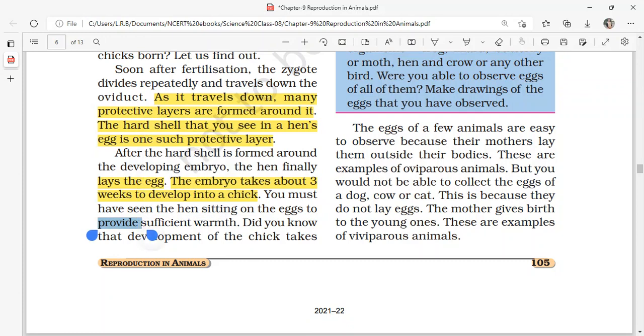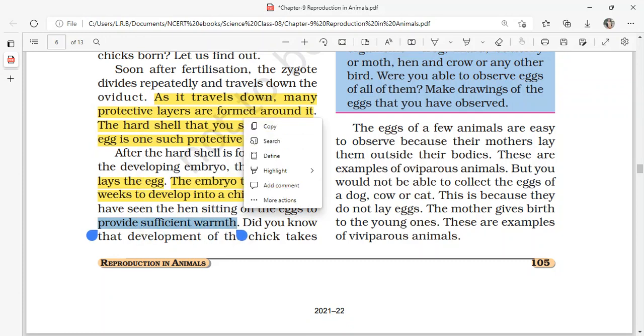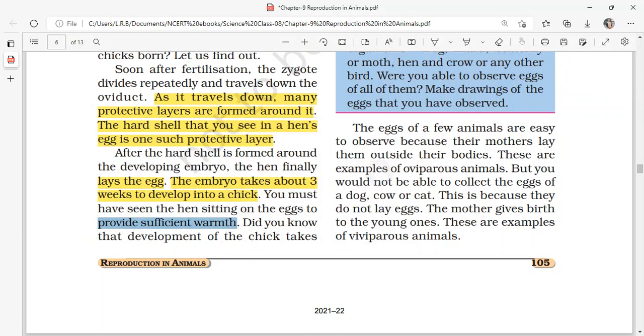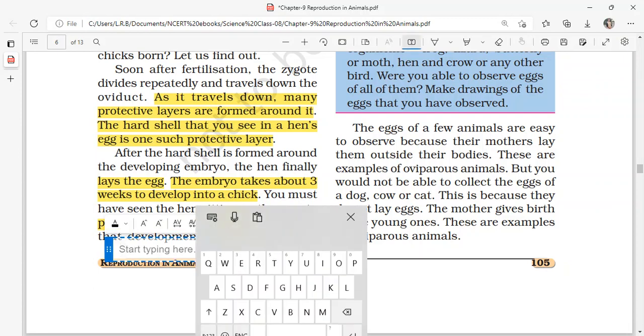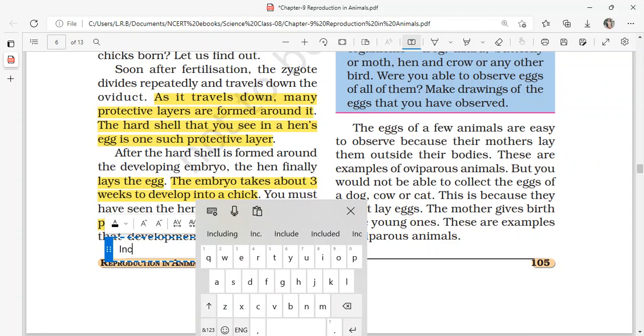This warmth makes the fertilized zygote inside develop into an embryo, and this embryo is going to develop into the new young chick. This process of providing sufficient warmth and making the zygote develop is called incubation.